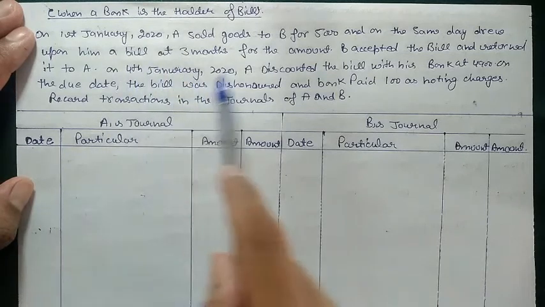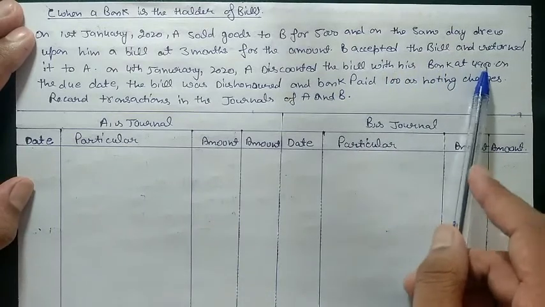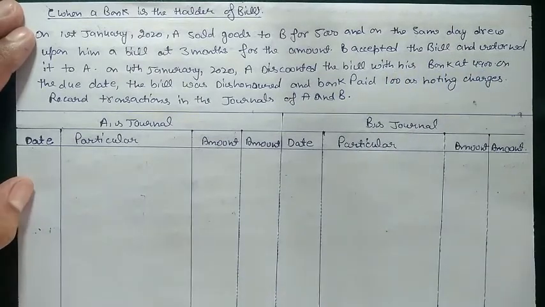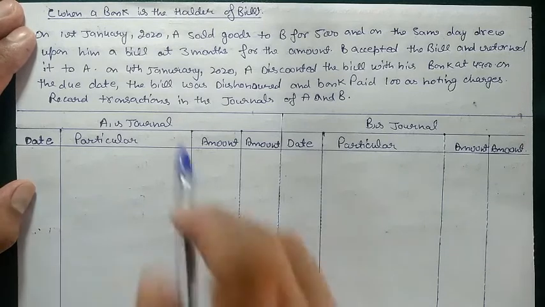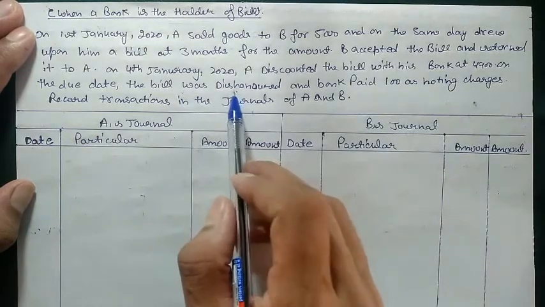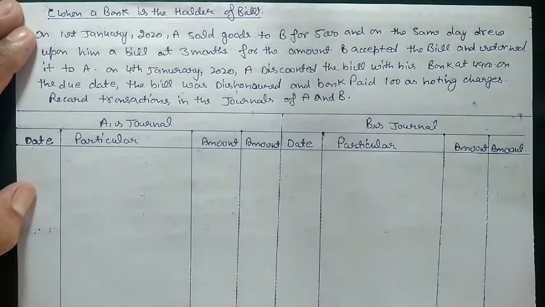On 4th of January 2020, A discounted that bill with the bank at 4,900. Means A reached the bank on 4th of January and discounted that bill at 4,900. It means the bank charges 100 rupees from A for discounting his bill. On the due date, the bill was dishonored and the bank paid 100 rupees as noting charges.